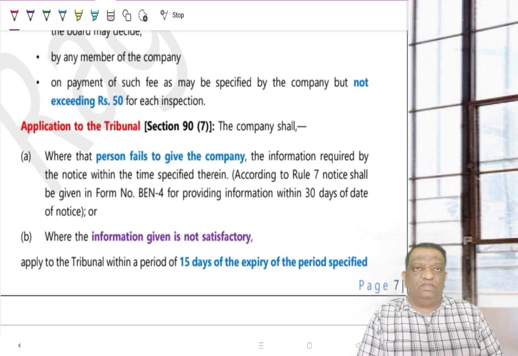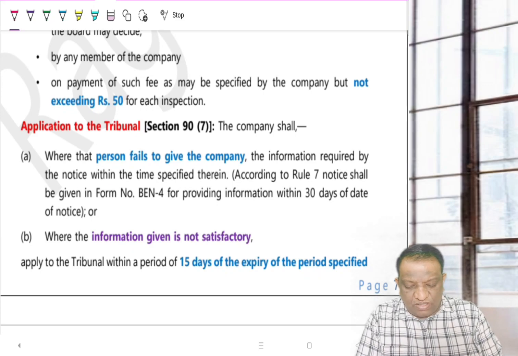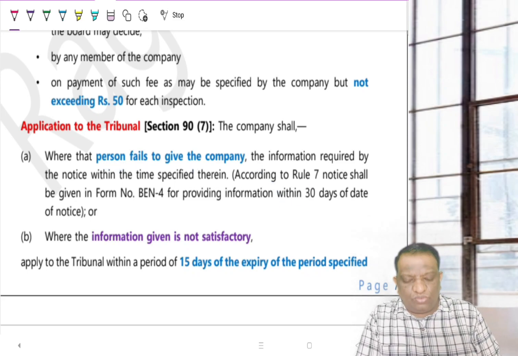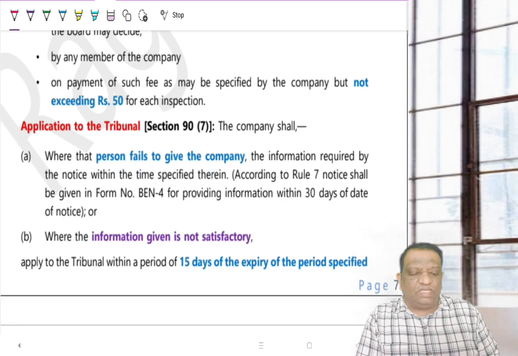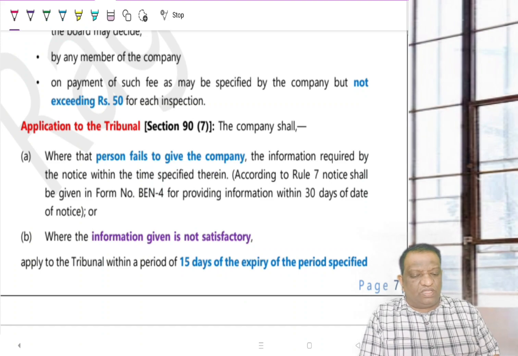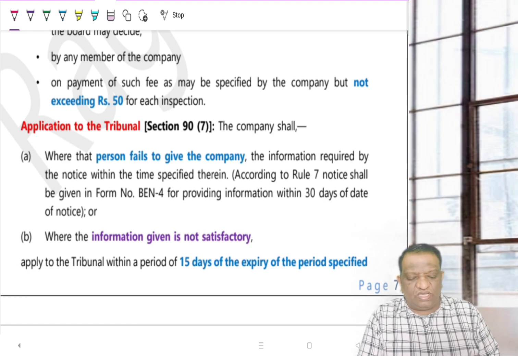What happens if the SBO stops responding? That's what we talk about, when the person fails to give the company the information. Whomever the company believed to be an SBO, the company served Ben 4, but that person is not giving any information.